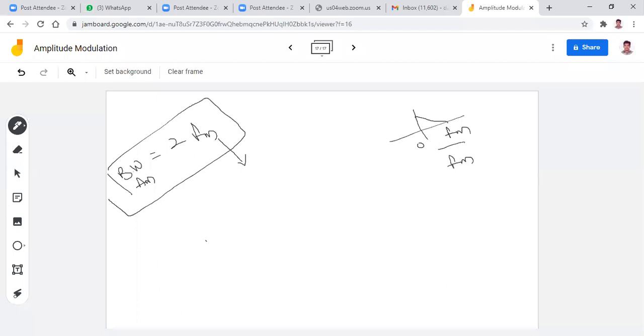So you can also say, remember this point, that the bandwidth is exactly twice the message bandwidth FM.